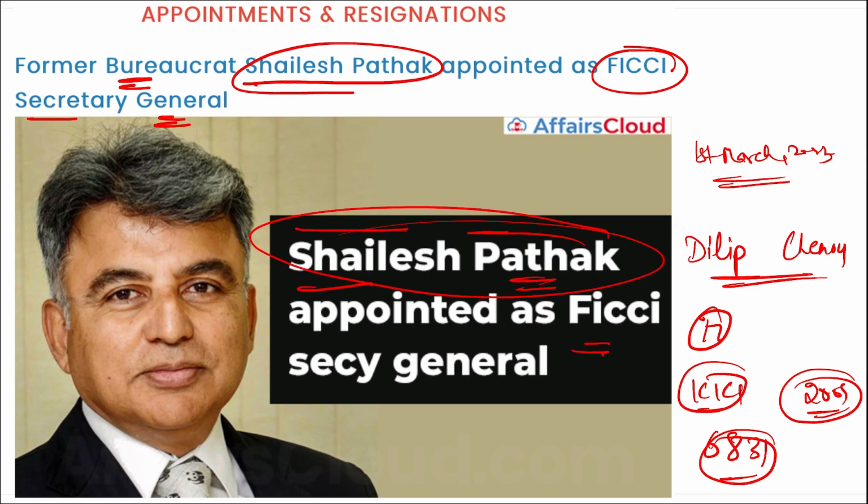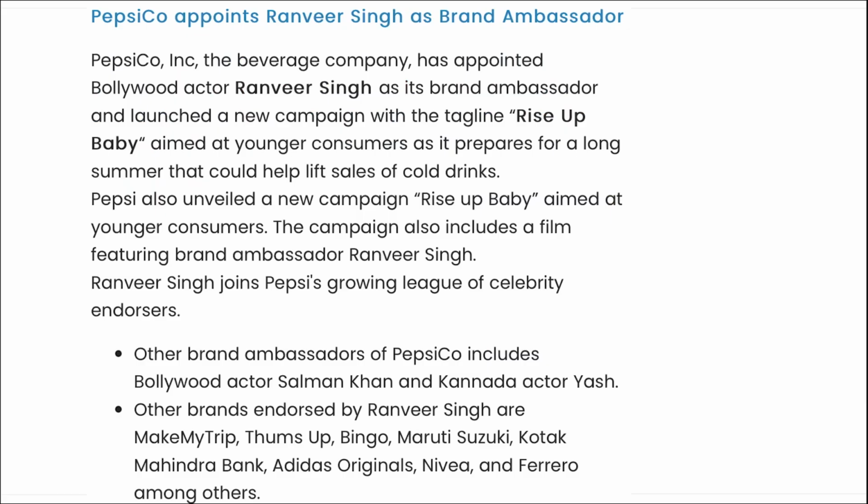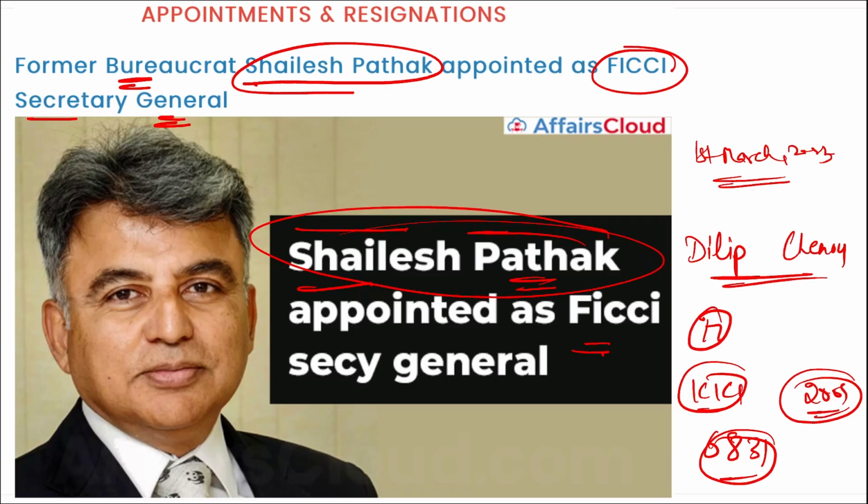If we talk about FICCI, who is the president? Subhrakant Panda ji. Director General Arun Chawla ji. Headquarter New Delhi. When was this established? 1927. And who is now the new Secretary General here? He will be Shailesh Pathak.